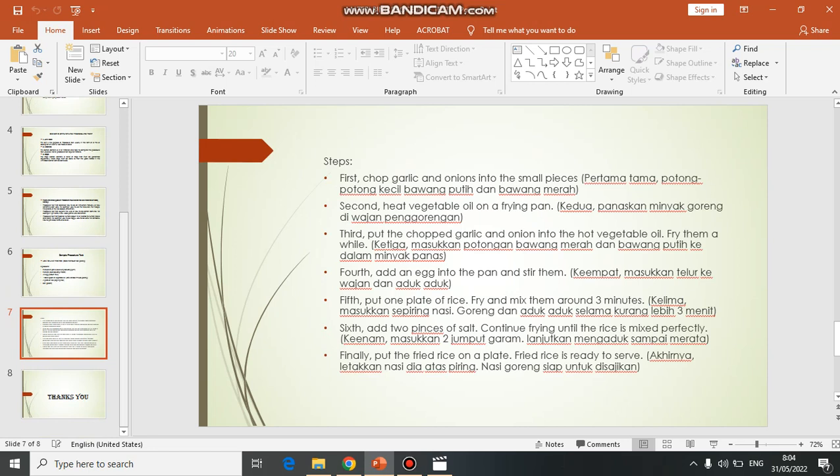5. Put 1 plate of rice. Fry and mix them for around 3 minutes. 6. Add 2 pieces of salt. Continue frying until the rice is mixed perfectly. Finally, put the fried rice on a plate. Fried rice is ready to serve.